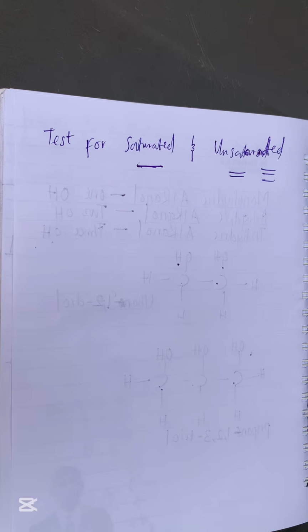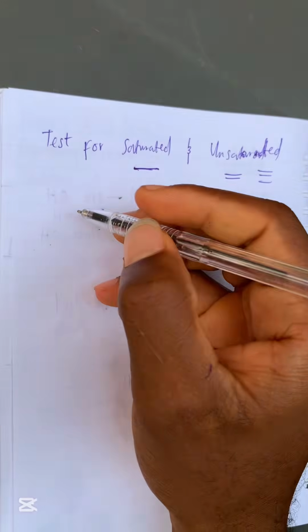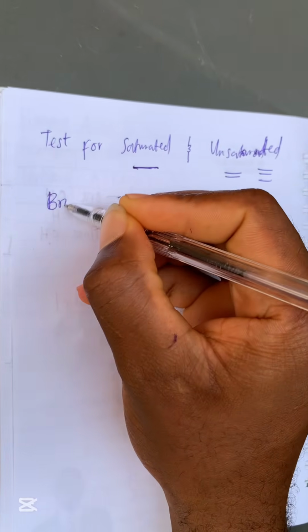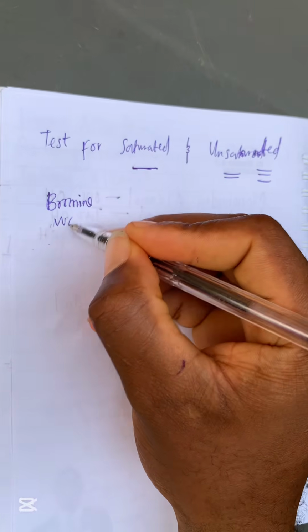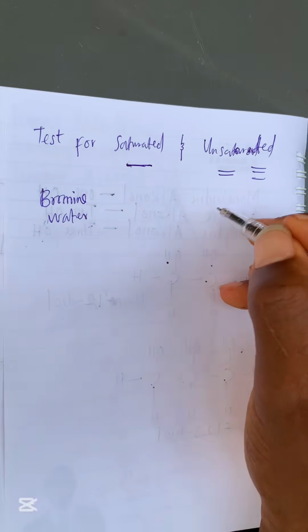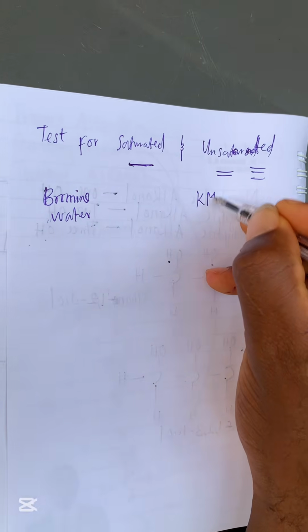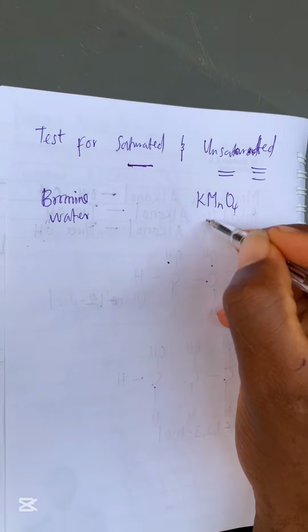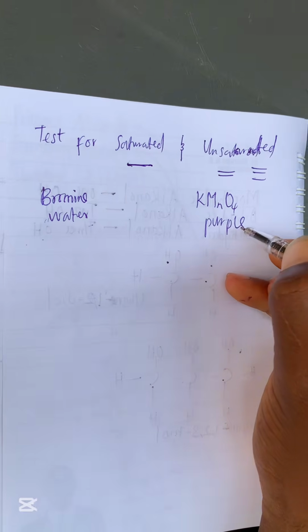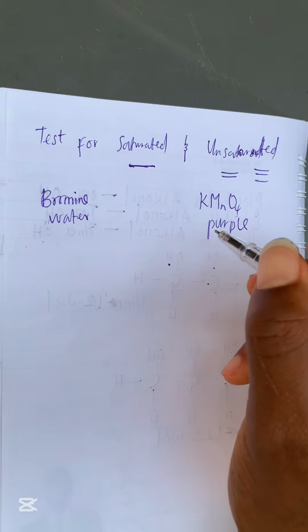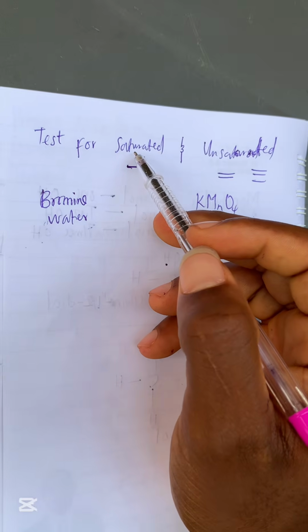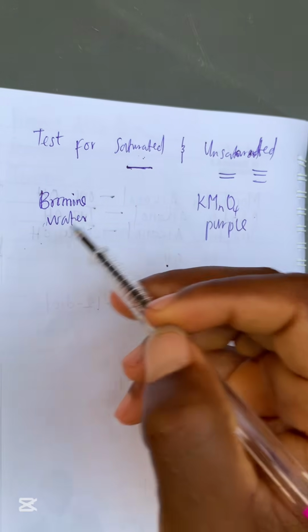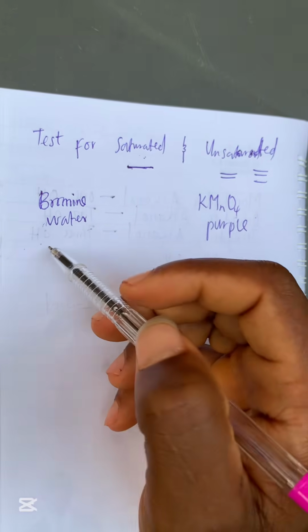So how can we distinguish between these two types of organic compounds? We usually distinguish between them using bromine water, which is reddish brown, and also KMnO4, which is purple.